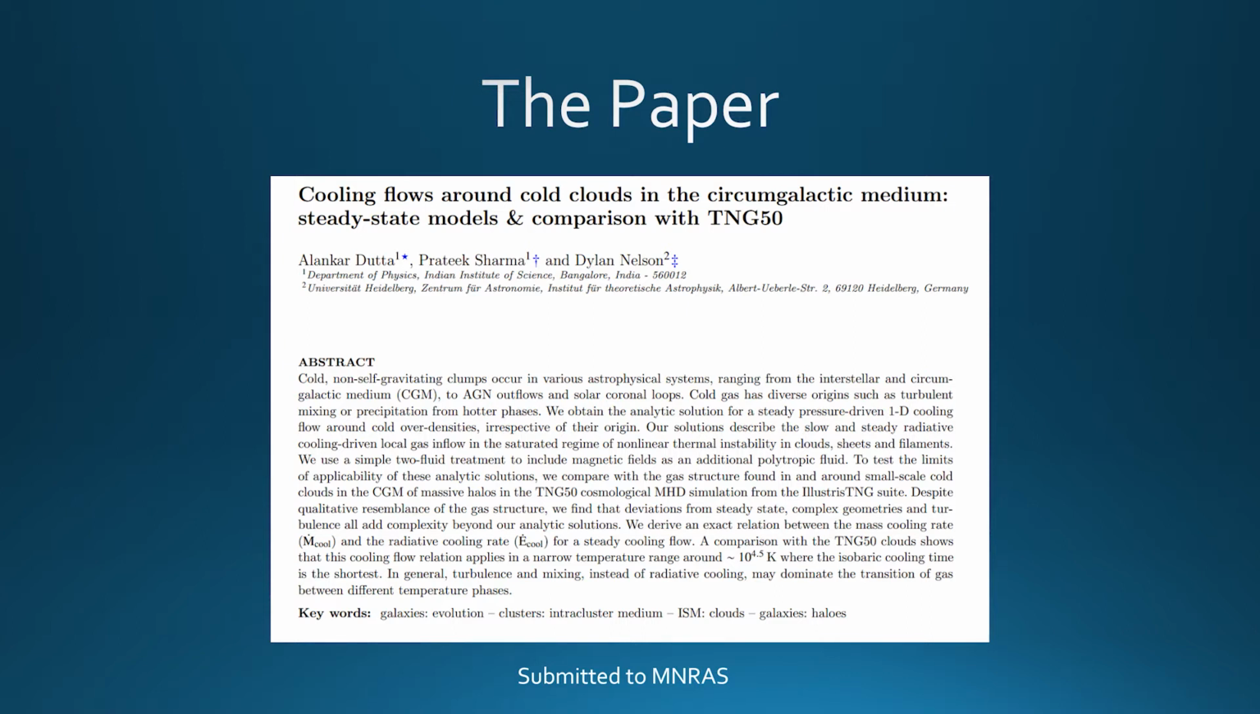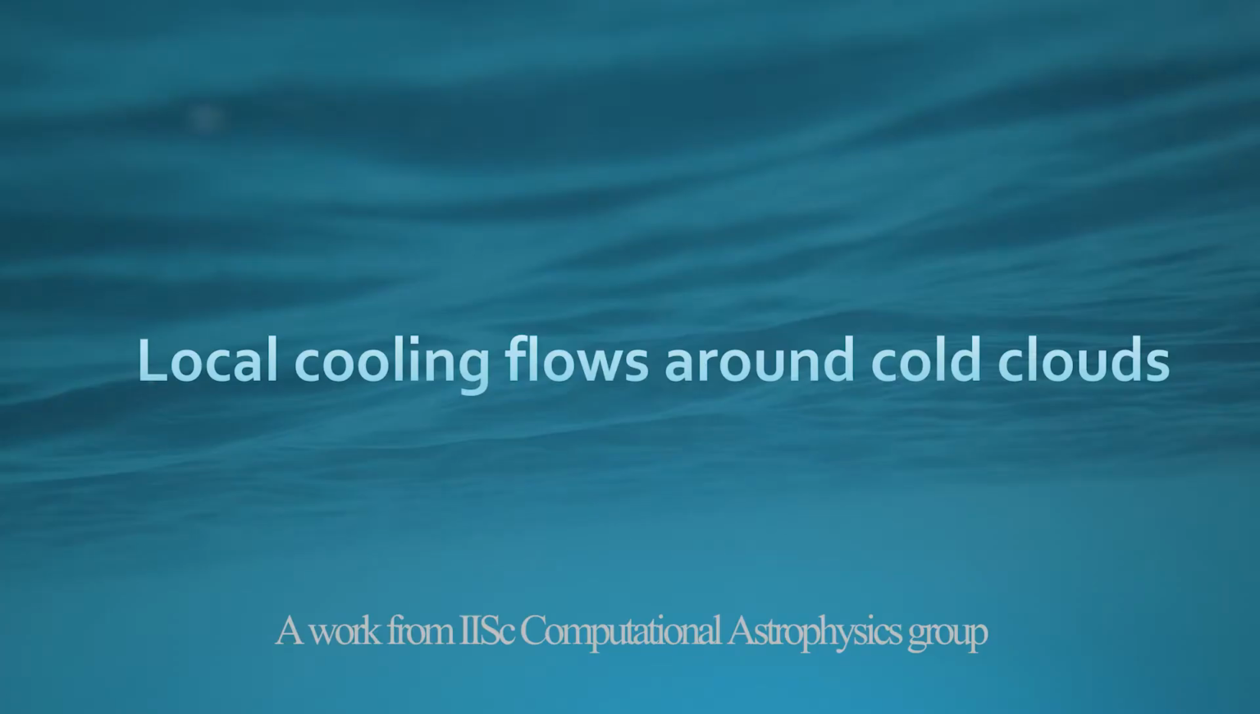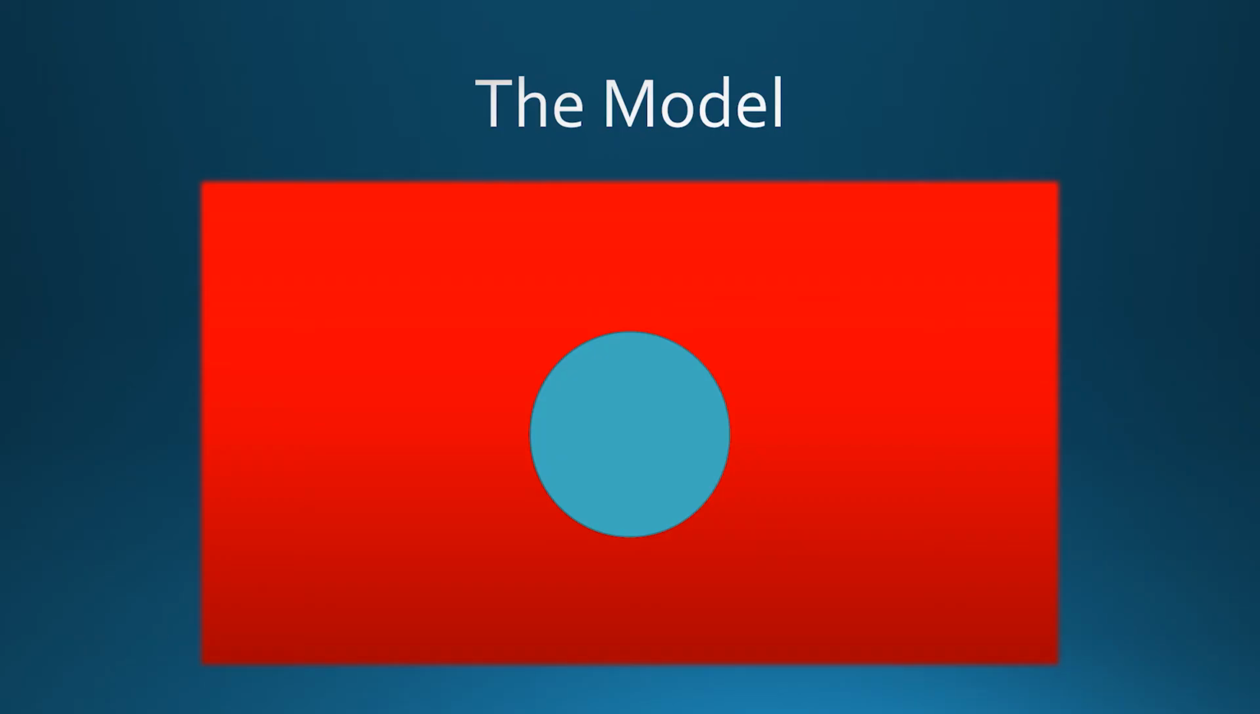In this work, we try to build a simple analytic model of local gas structures produced as a result of strong radiative cooling around cold clumps of gas in the circumgalactic medium. Typically in literature, cooling flows are considered for halos as a whole, for example, cooling of large clusters of galaxies. But we show that such flows can also explain the gas properties in and around small-scale clouds embedded in a diffuse medium. The details of our model are as follows.